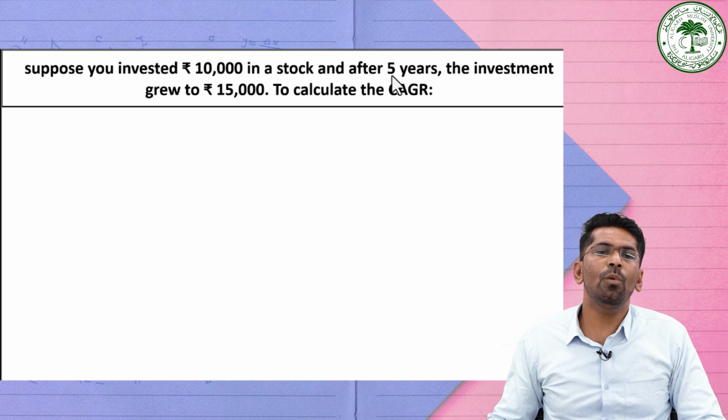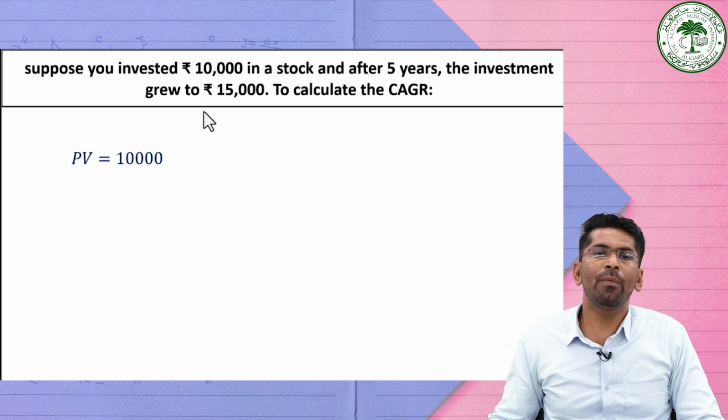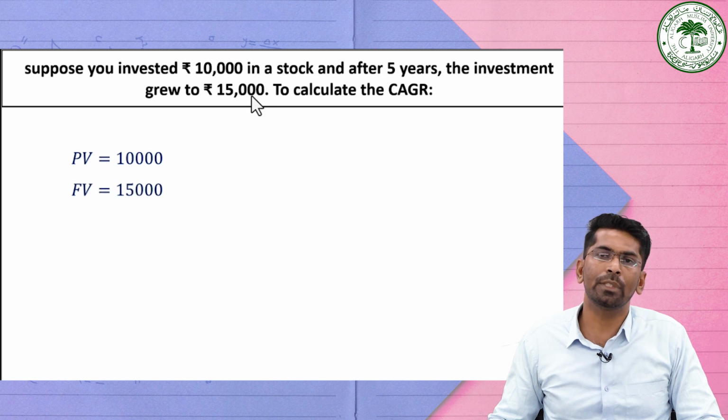Suppose you have invested 10,000 in stocks and after 5 years your investment has grown to 15,000. And we want to find out what actually the compound annual growth rate is. Here, the present value is 10,000 and the future value is 15,000.